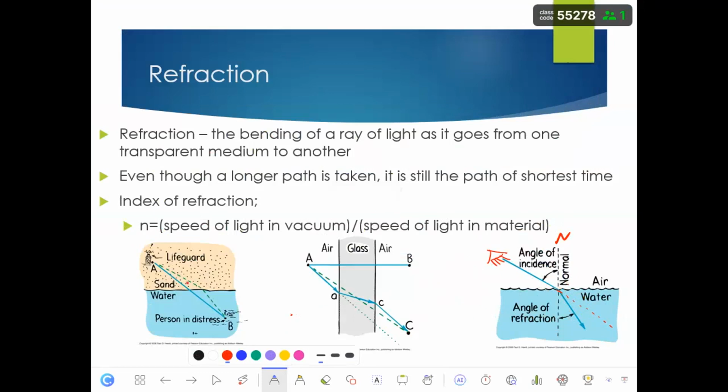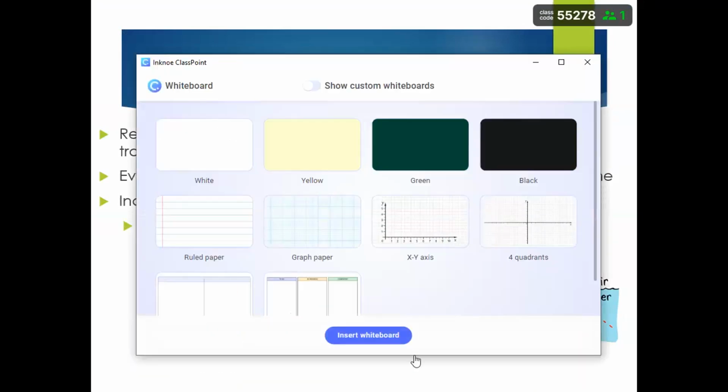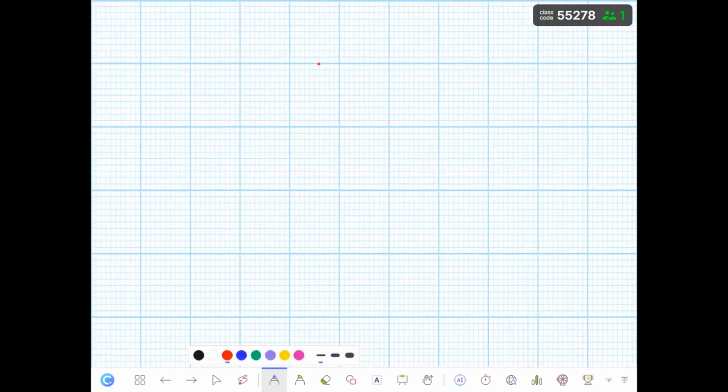Okay. Example. What happens if we have, so I can say now I have water and then air.